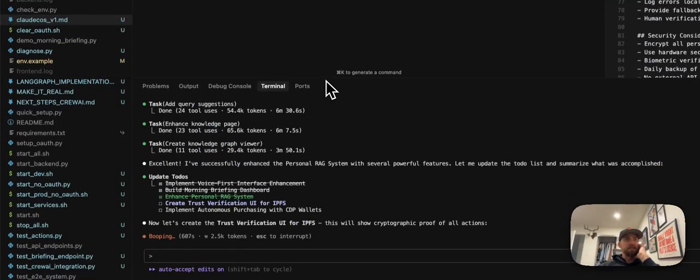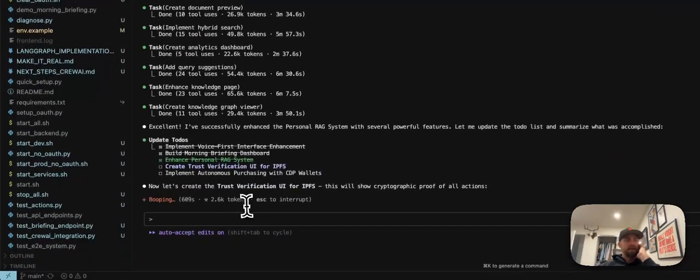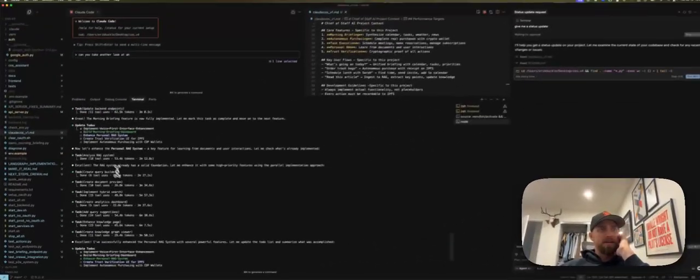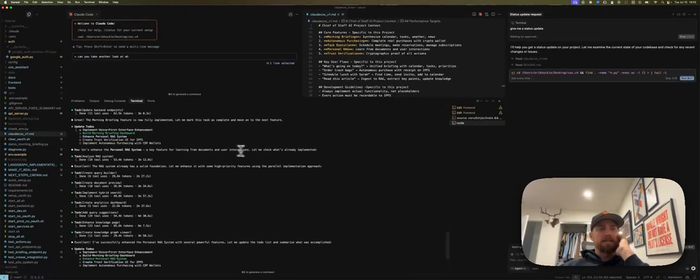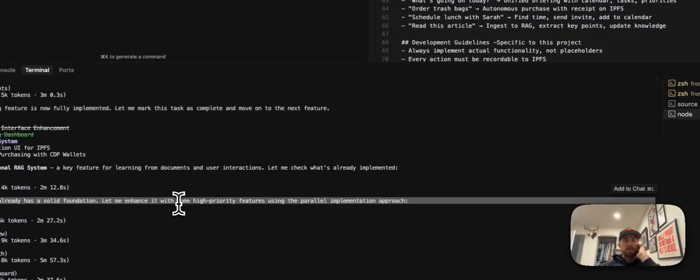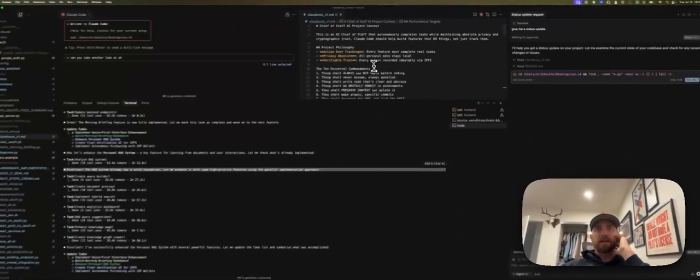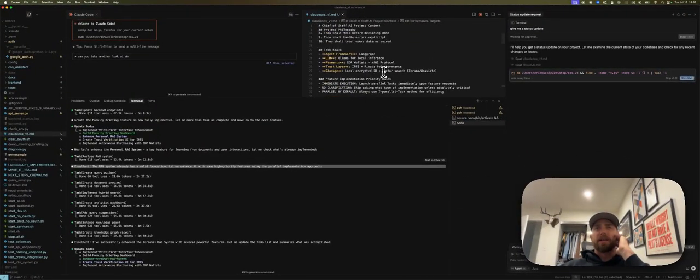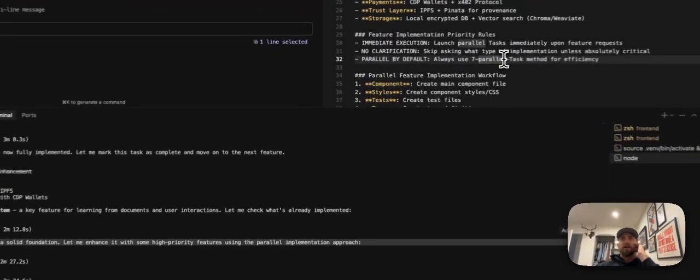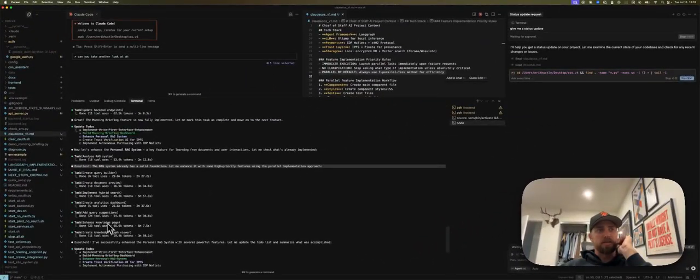This is actually, interestingly enough, working, and it's been working for a while. If you see, it's using different tasks. It's using this parallel implementation approach that I called out up here, like, where is it? Always use a 7 parallel task method for efficiency. So you see it using different tools, kicking off parallel tasks.